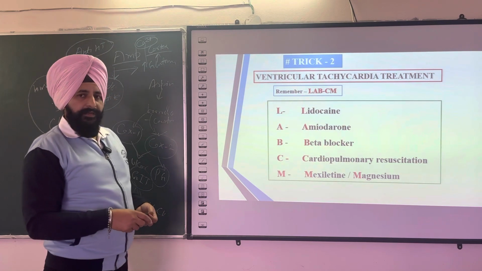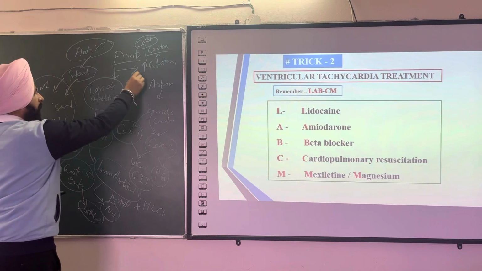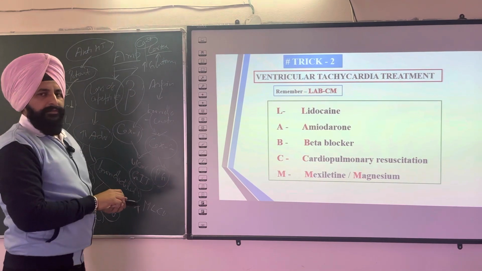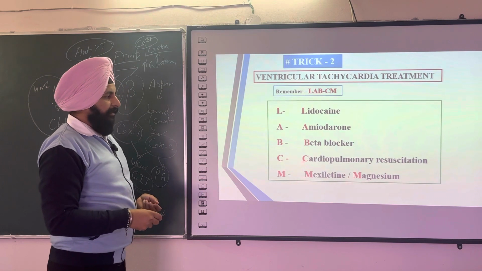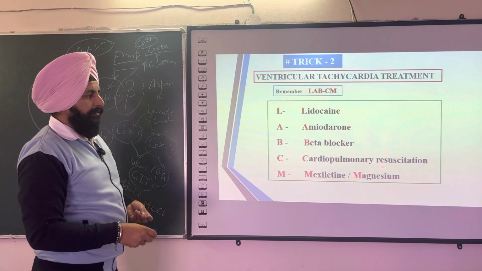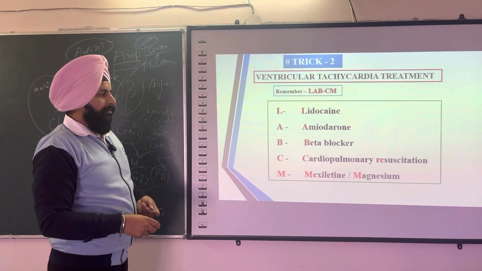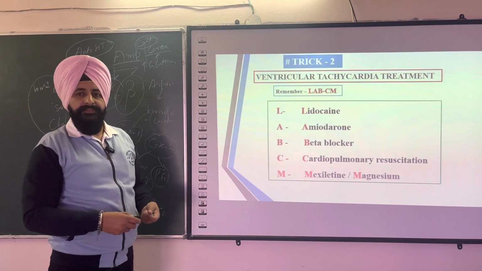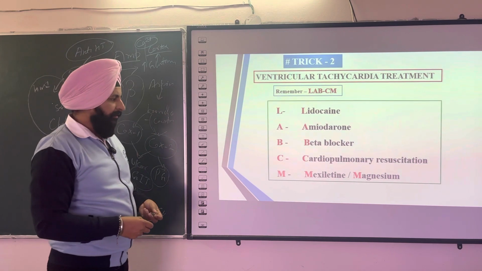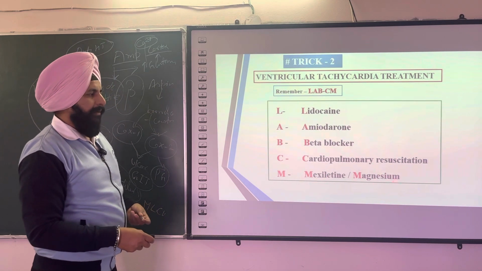B indicates beta blocker, which is a beta adrenergic receptor blocker, particularly a beta 1 blocker. C indicates cardiopulmonary resuscitation, this CPR, which is a useful technique to provide artificial breathing to the patient. And M indicates mexiletine and magnesium.